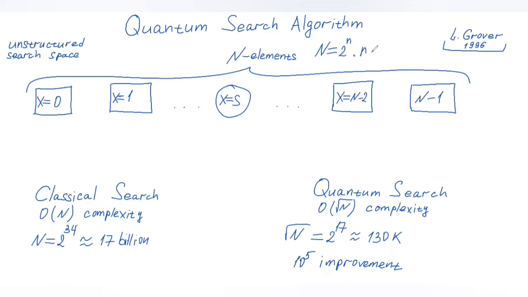So small n is equal to log base 2 of big N. And this is just a simplified explanation. Nothing depends on these assumptions. The algorithm can easily be adjusted for N to not be exactly a power of 2, but that just makes the description easier.